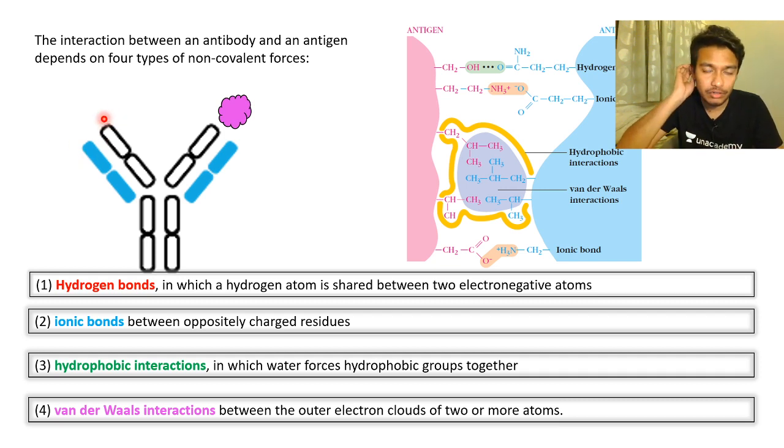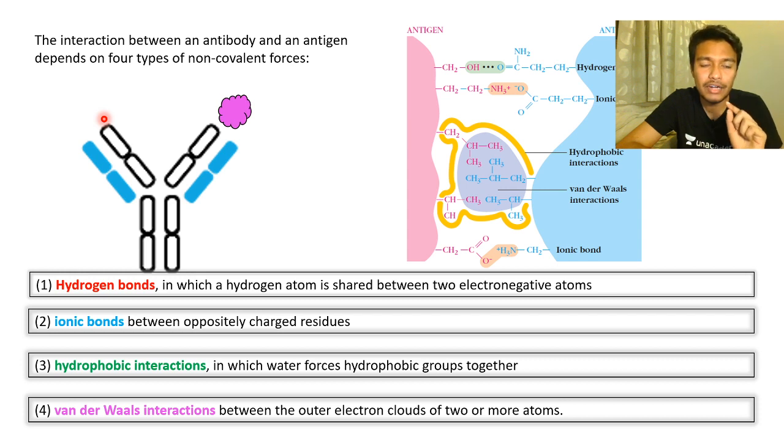Before we go to the structure, we should understand the possible molecular mechanisms by which they interact with each other. All of the molecular mechanisms listed here in this text you need to know, because this was asked in one particular IIT JAM. But what is the common theme? All of these interactions are transient. Antigen does not want to interact with the antibody for the rest of its life. Though these interactions are strong together, individually these interactions are weak.